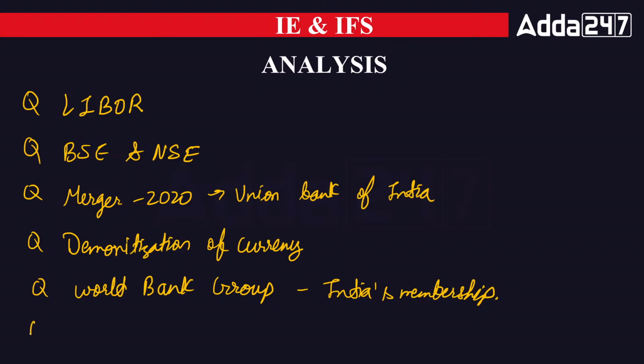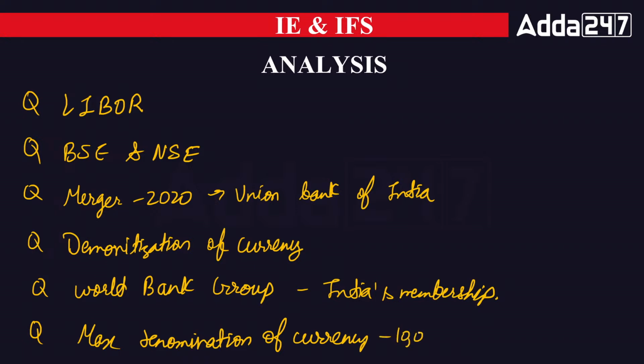Okay, the maximum denomination of currency that can be printed by RBI, that is the 10,000 rupee note, that has been asked. Okay. The lock-in period of Atal Pension Yojana was asked. Maximum currency RBI can print. Okay. PPF lock-in period was asked. Okay. Public Provident Fund was also asked, the lock-in period of Public Provident Fund.